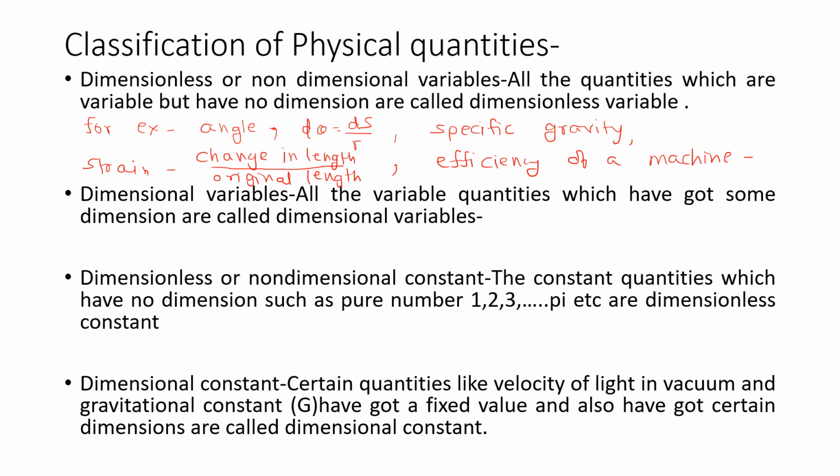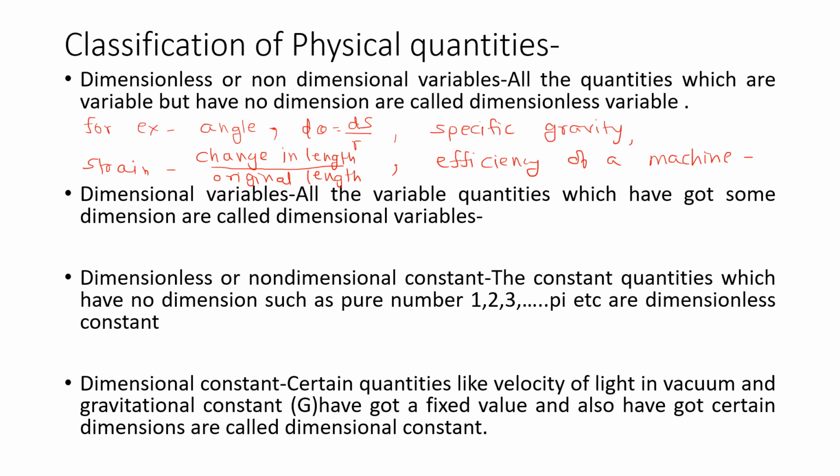It can be length upon length again. Change in the length is length, original length is length. So this is again a dimensionless quantity, right? So these are dimensionless or non-dimensional variables.